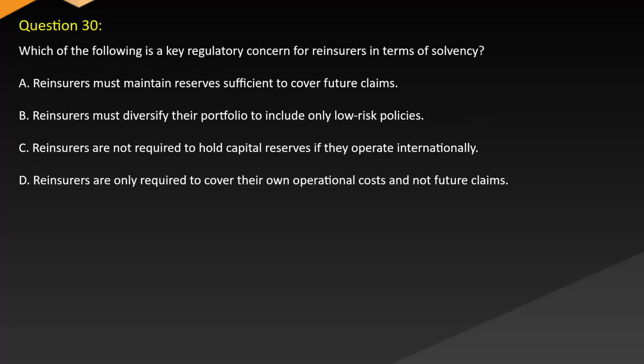Question 30. Which of the following is a key regulatory concern for reinsurers in terms of solvency? A. Reinsurers must maintain reserves sufficient to cover future claims. B. Reinsurers must diversify their portfolio to include only low-risk policies. C. Reinsurers are not required to hold capital reserves if they operate internationally. D. Reinsurers are only required to cover their own operational costs and not future claims.